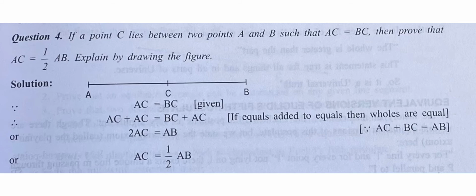Now AC is equal to BC is given. Now we will use the axiom, if equals are added to equals, then wholes are equal, means on both sides we will add AC. So we will get AC plus AC is equal to BC plus AC. AC plus AC is 2AC, and BC plus AC, if you see in the diagram, it becomes AB. So AC is equal to half of AB. So it is proved by using Euclid's axiom. If equals are added to equals, then wholes are equal.